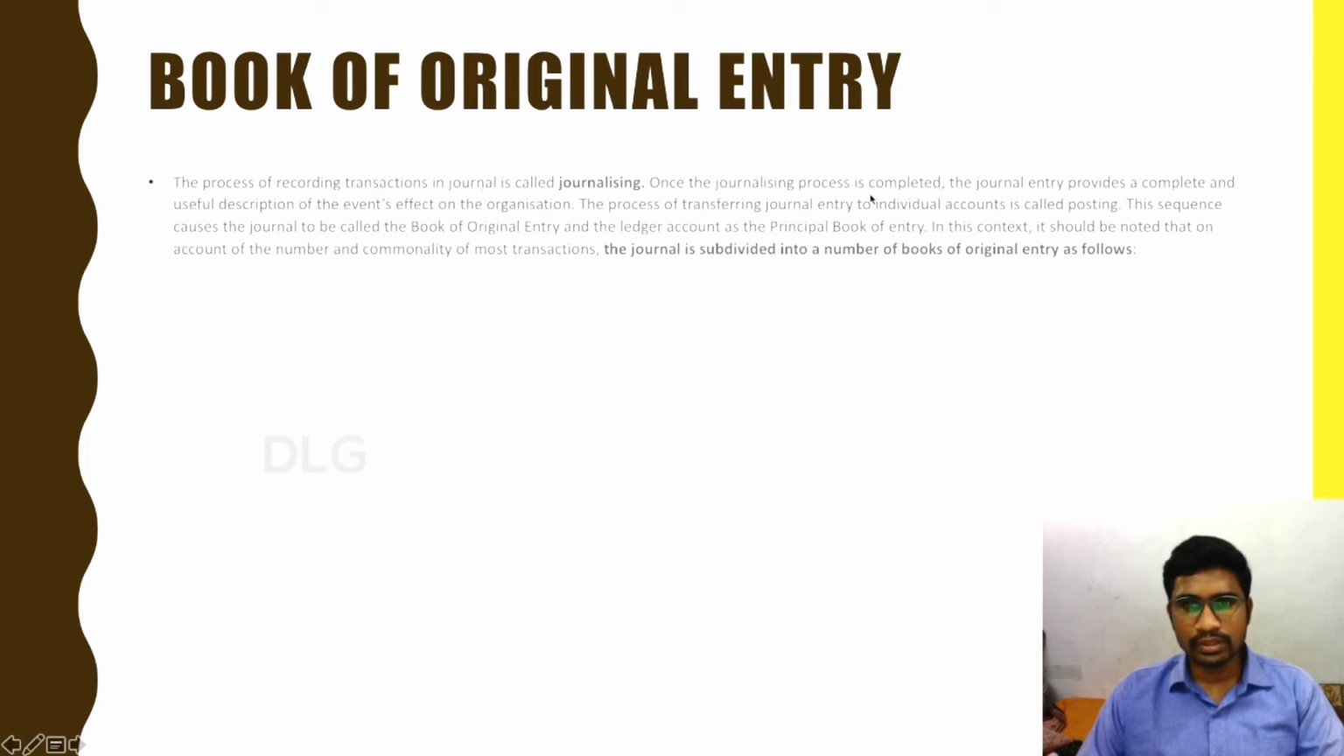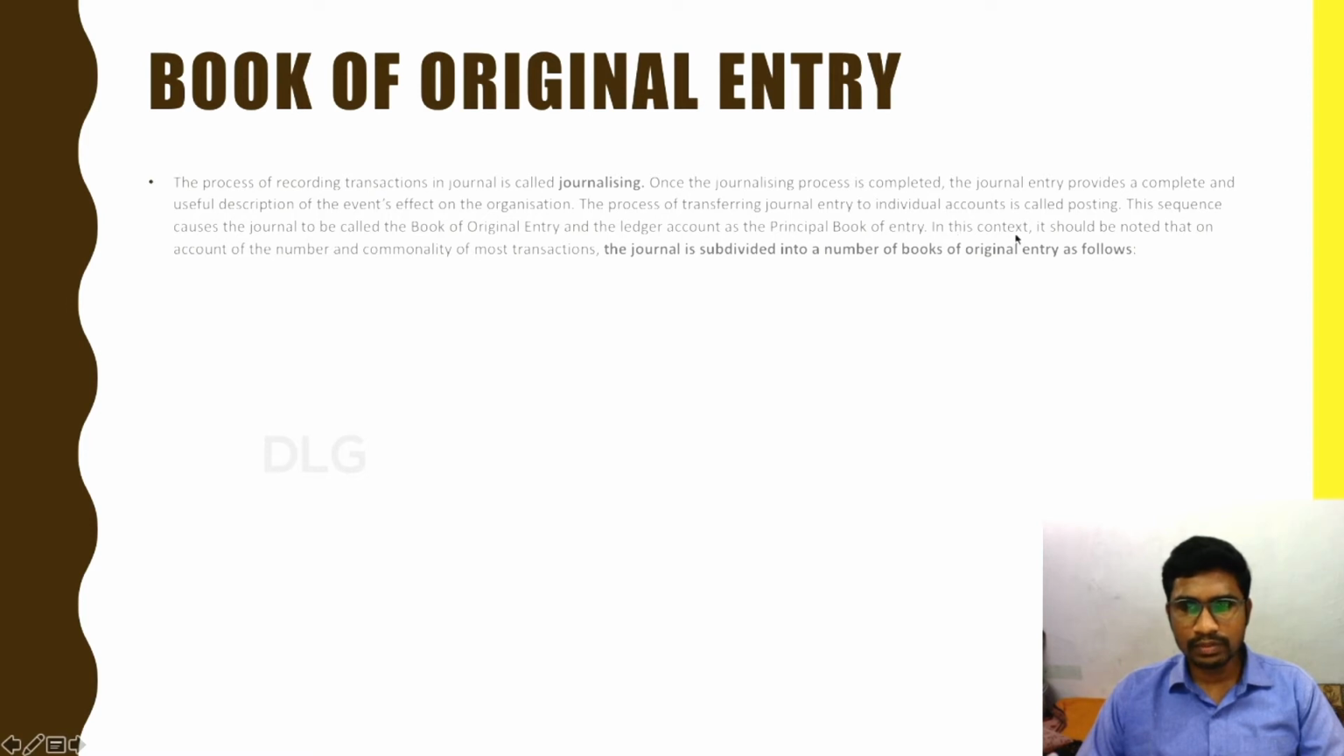Once the journalizing process is completed, the journal entry provides a complete and useful description of the event's effect on the organization. The process of transferring journal entries to individual accounts is called posting. This sequence causes the journal to be called the book of original entry, and the ledger account is the principal book